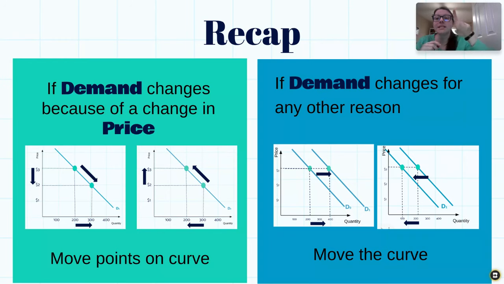So first, is it a price change? If so, we're moving the dot and figuring out which way. If it's not a price change, you're then going to use your logic and figure out, is demand going up or is demand going down? And then you're going to shift your line to the right or to the left. All right, the best way to get this straight in your head is to practice, practice, practice. So go ahead and get started on those practice activities.